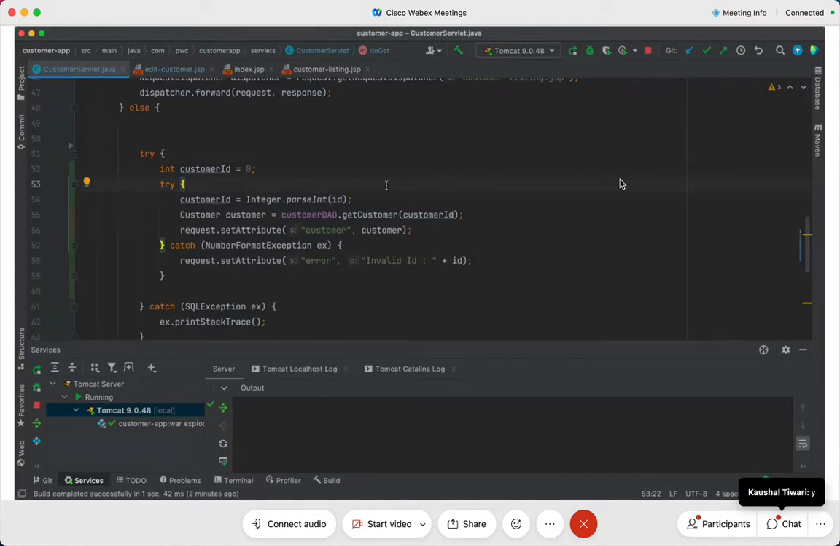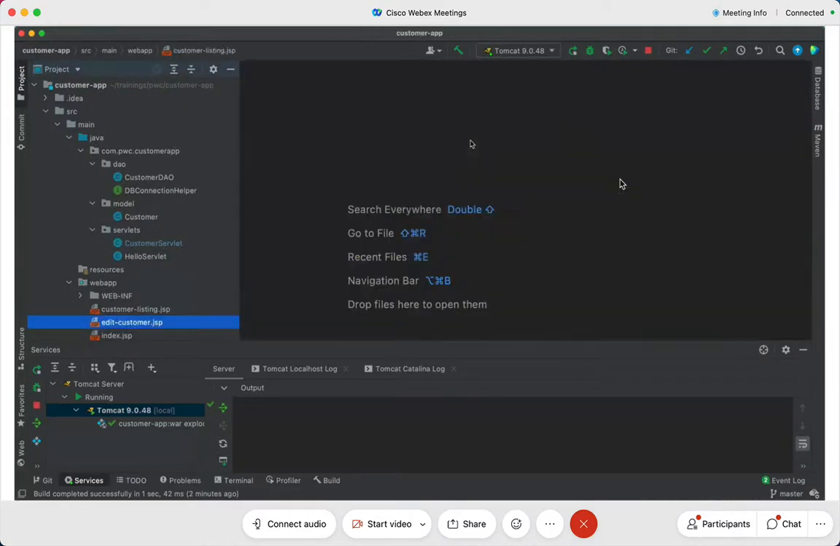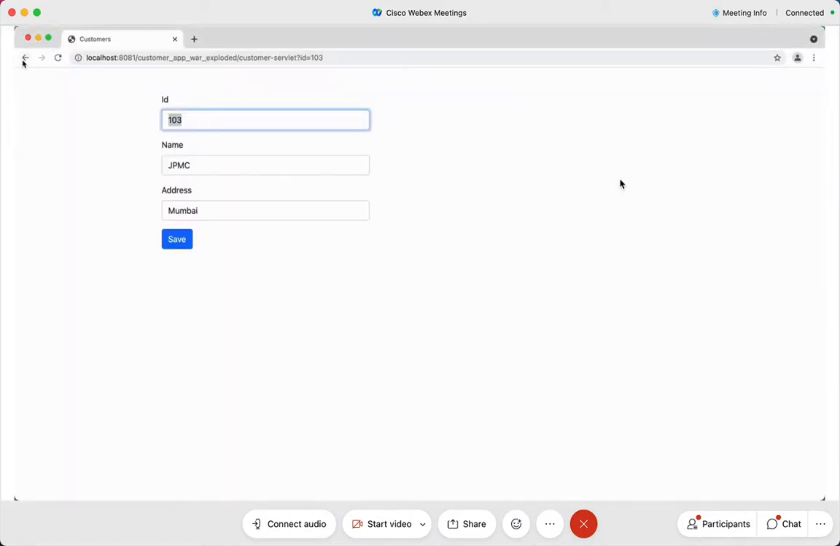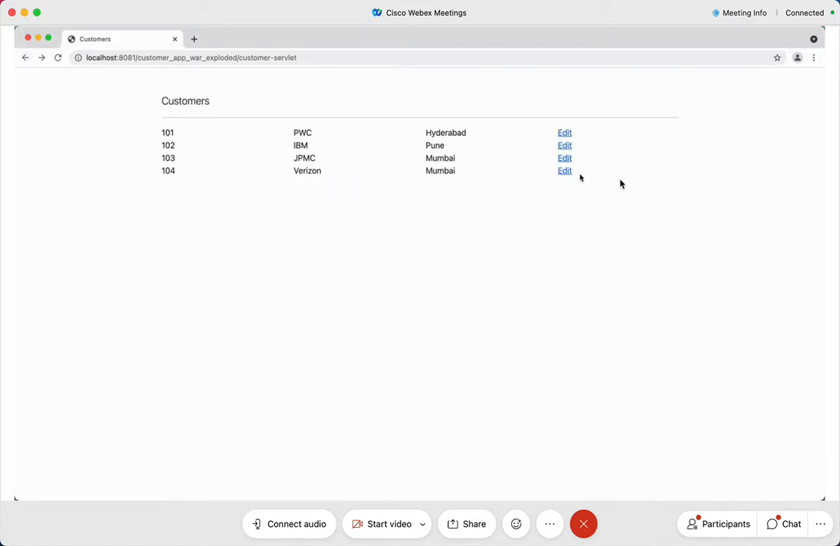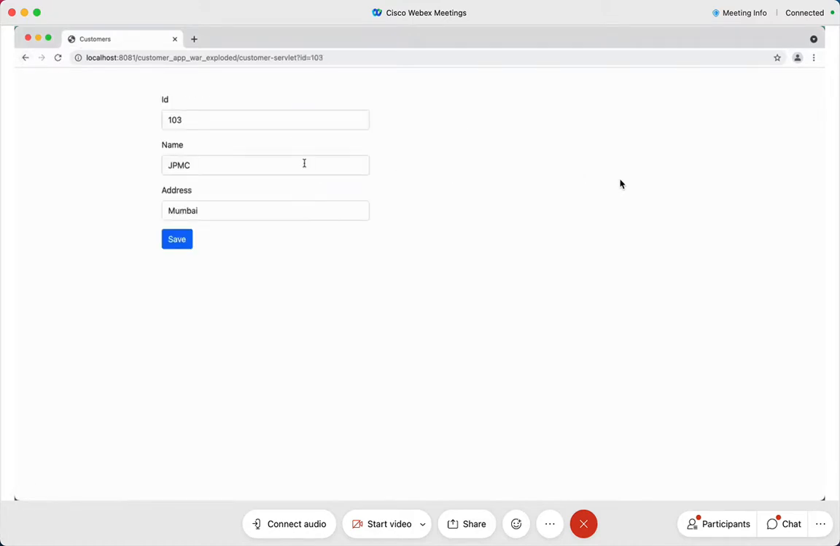Okay, now the crux of the matter. Why did I take you through all of these things? Okay, the crux of the matter is this. Please see. I have a requirement of saving the data to the database. When the user clicks on save, I am supposed to take this data to the database. I am supposed to update this data to the database.